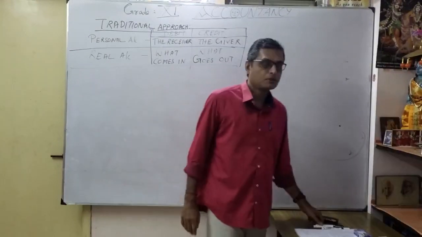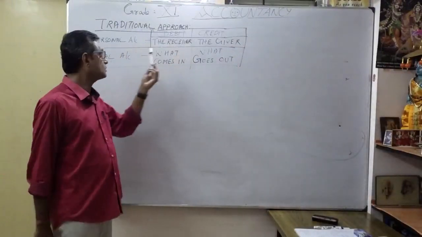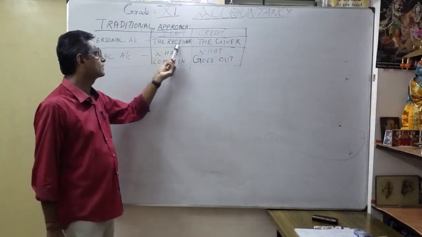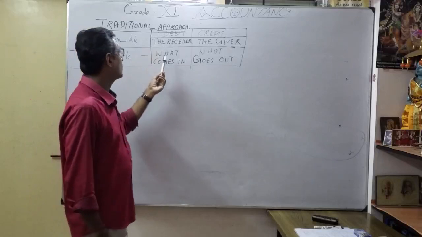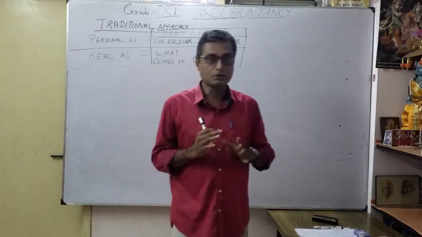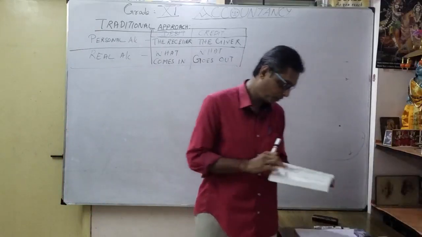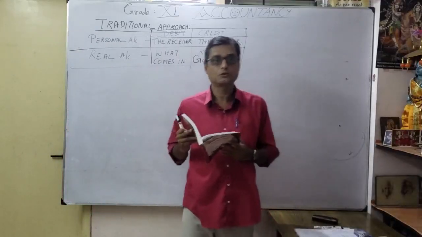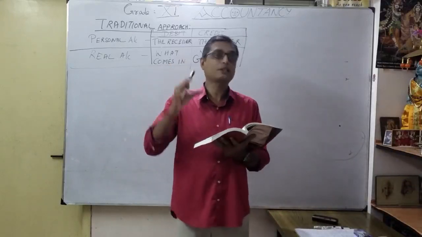Okay, see now, I have noted down. Under the traditional approach, personal account rule: debit the receiver, credit the giver. Similarly, real account: debit what comes in, credit what goes out. Now we will see some examples. Take your NCERT book, page number 92. How are we going to form a journal entry?